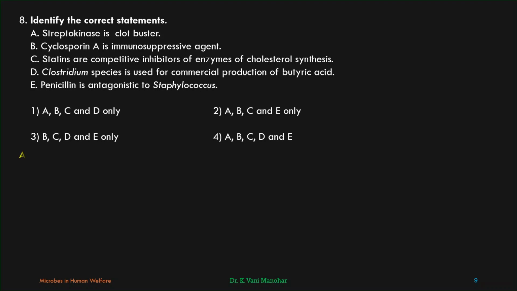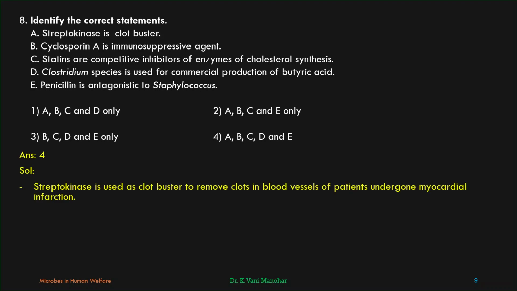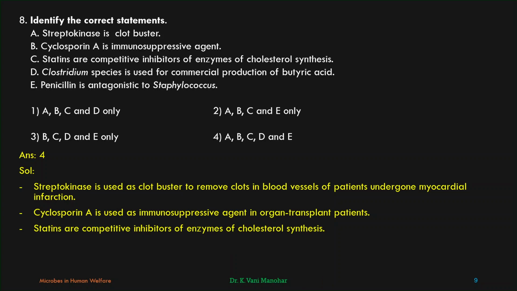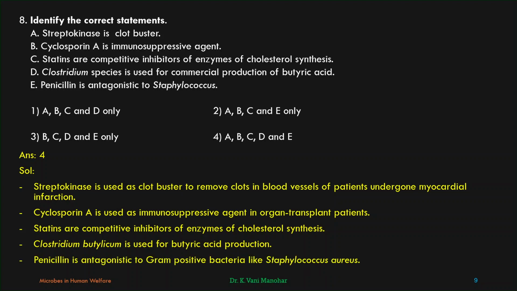Let us see the answer. Fourth one. Streptokinase is used as clot buster to remove clots in blood vessels of patients who have undergone myocardial infarction. Cyclosporin A is used as immunosuppressive agent in organ transplant patients. Statins are competitive inhibitors of enzymes of cholesterol synthesis. Clostridium butylicum is used for butyric acid production. Penicillin is antagonistic to gram-positive bacteria like Staphylococcus aureus.